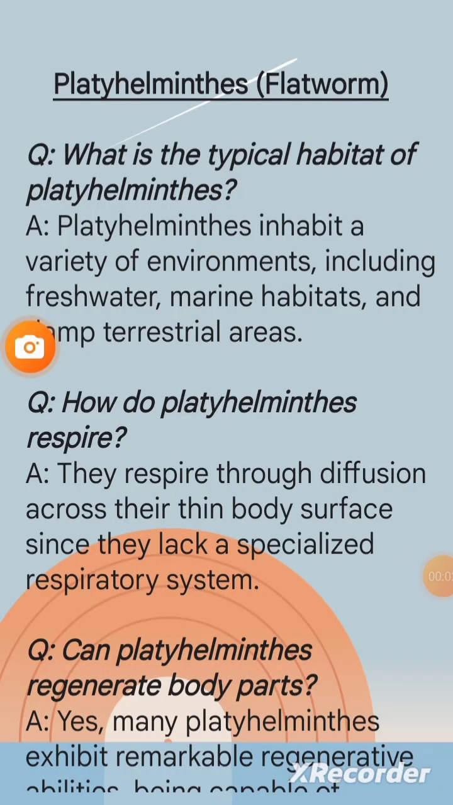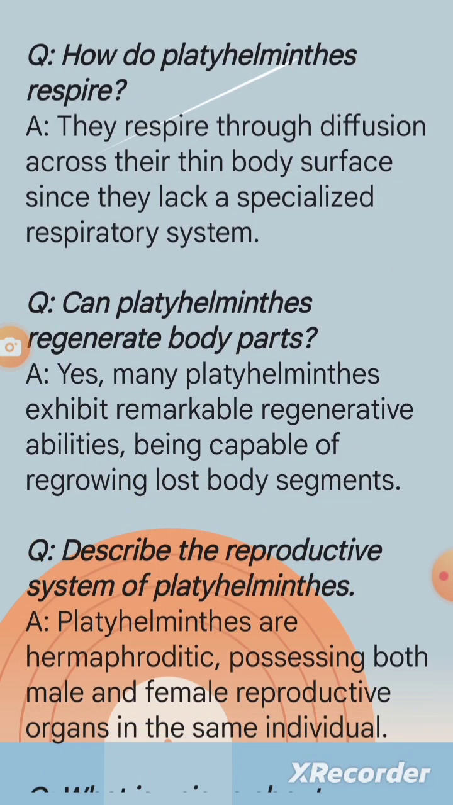Platyhelminthes, flatworm. Question: what is the typical habitat of platyhelminthes? A. Platyhelminthes inhabit a variety of environments, including freshwater, marine habitats, and damp terrestrial areas. Question: how do platyhelminthes respire? A. They respire through diffusion across their thin body surface since they lack a specialized respiratory system.